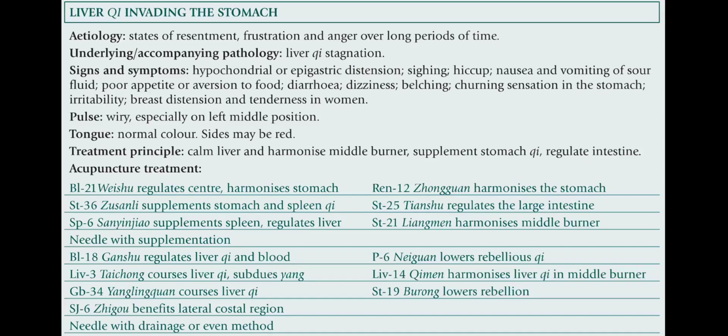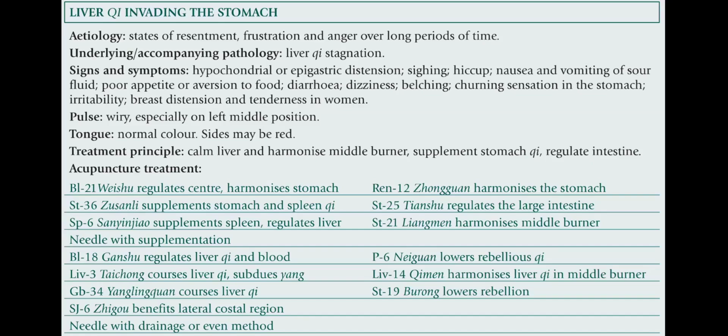Pulse is wiry, especially in the left middle position. Tongue: normal color, size may be red. Treatment principle is to calm the liver, harmonize the middle burner, supplement stomach Qi, regulate the intestine. Acupuncture treatment: Bladder 21, regulates the center, harmonizes the stomach. Stomach 36 supplements stomach and spleen Qi.